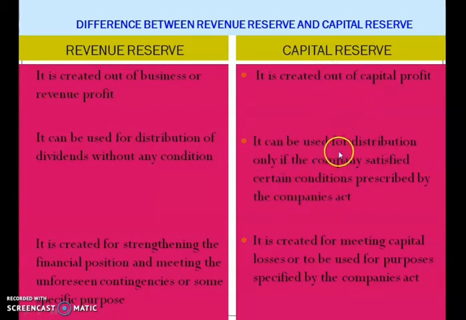So it can be used for distribution only if the company satisfies certain conditions prescribed by the Companies Act. And as I discussed earlier, this revenue reserve amount is used to strengthen the financial position and meet unforeseen contingencies or some specific purpose. And capital reserve is created for meeting capital losses or to use for a purpose specified by the company. So this can be used to meet capital losses or for some specific purpose only. So these are the two differences between revenue reserve and capital reserve.